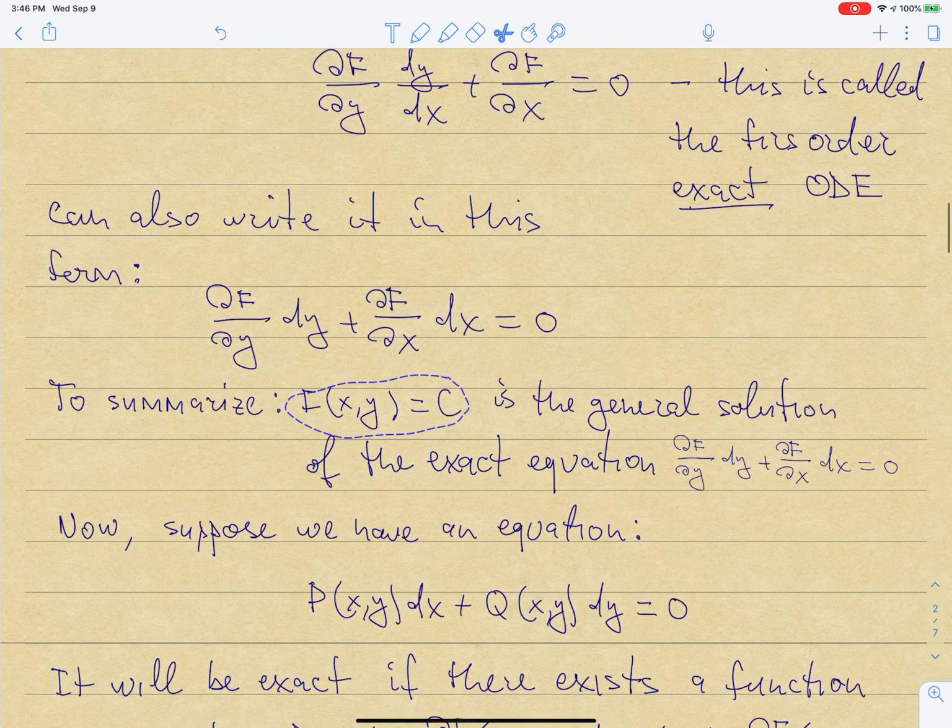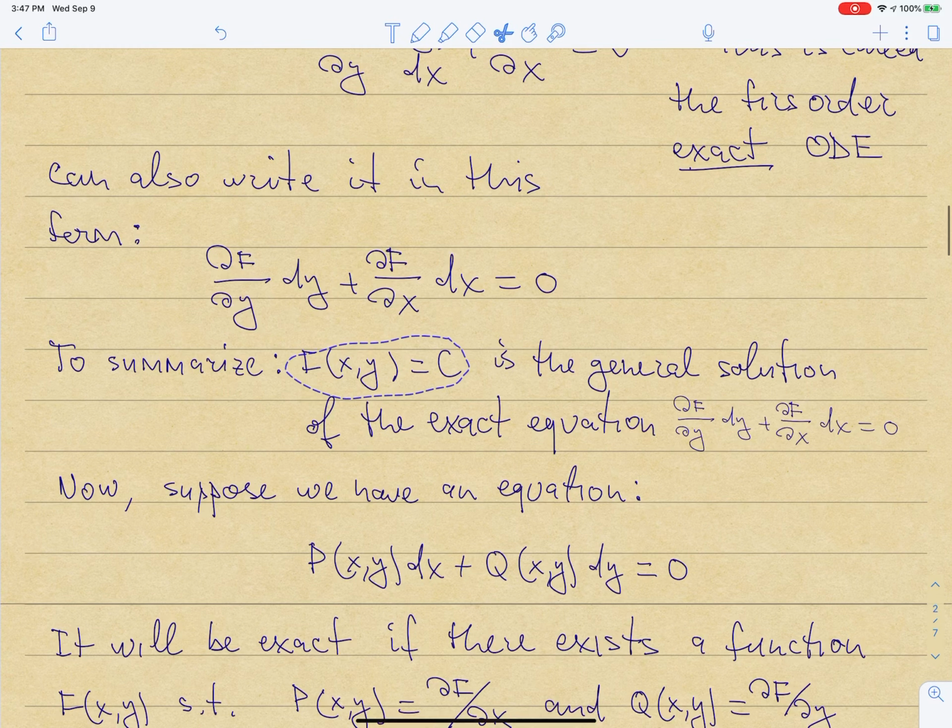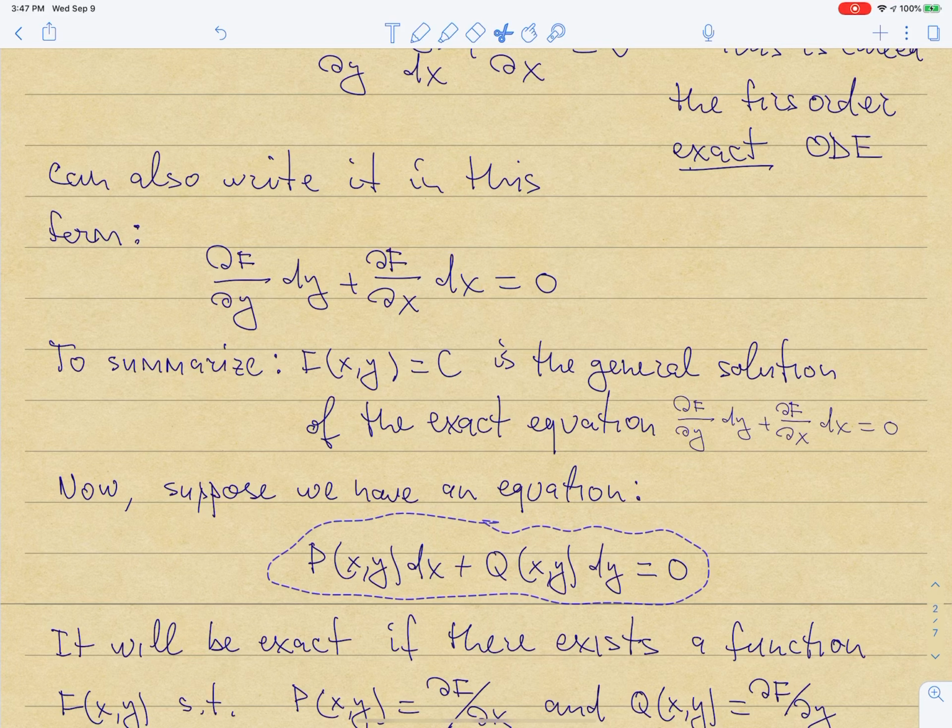Okay, so now let's suppose that I have an equation which has a form like this, except that I don't know if the functions by which I'm multiplying dy and dx are actually partials of the same function with respect to y and x. So we have an equation like this, which is a more general version of the equation here, right?